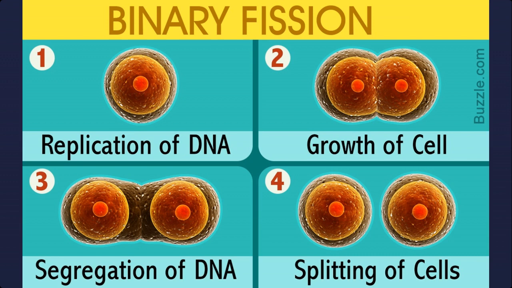So first the karyokinesis takes place after the copying of DNA, then the cytoplasm divides, and the cell splits into two equal daughter cells. This is known as binary fission, because one parent cell divides to form two equal daughter cells.